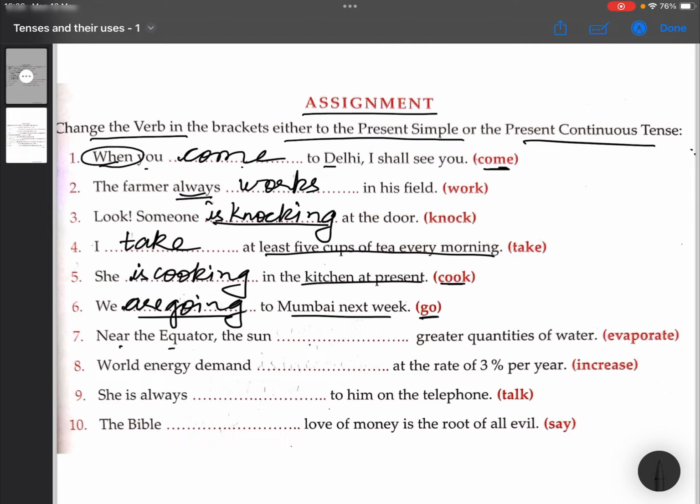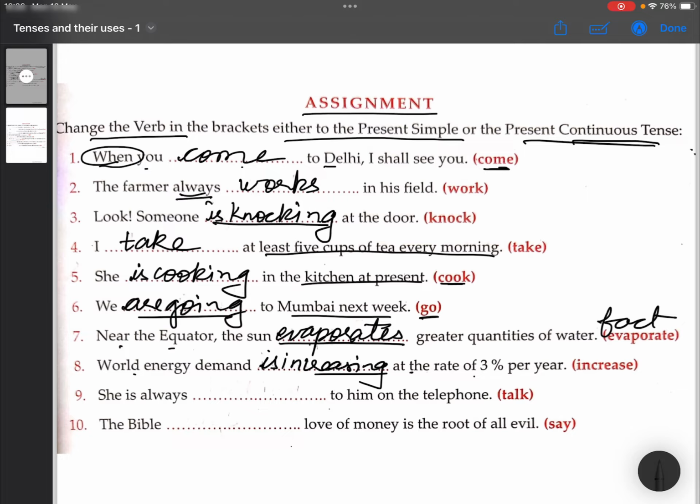Near the equator, the sun dash greater quantities of water. So, it's going to be evaporates. Why evaporates? Because it's a fact. It's a fact and therefore it's a simple present tense which is going to be used. For simple facts, we are going to use simple present tense. World energy demand dash at the rate of 3% per year. So world energy demand is increasing. Because here it is still going on. The action is still going on. It has not stopped. Therefore it is said to be a present continuous tense.